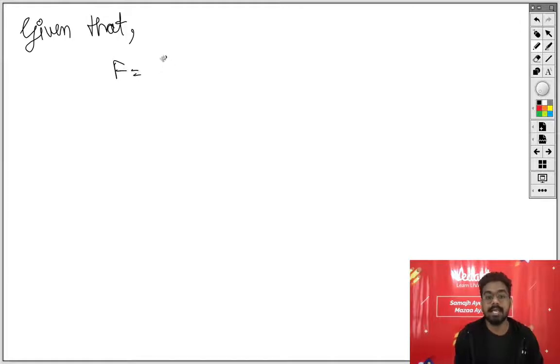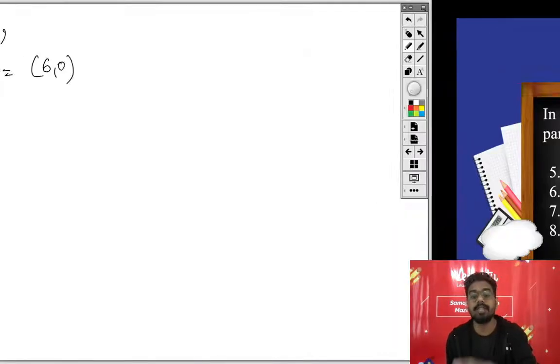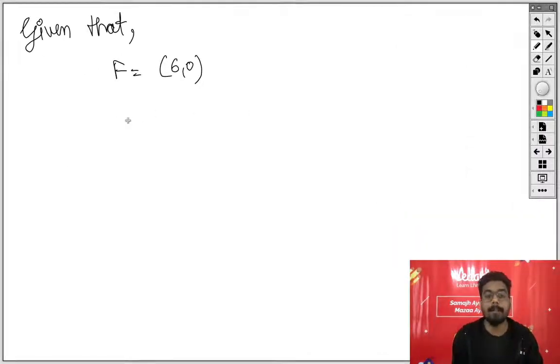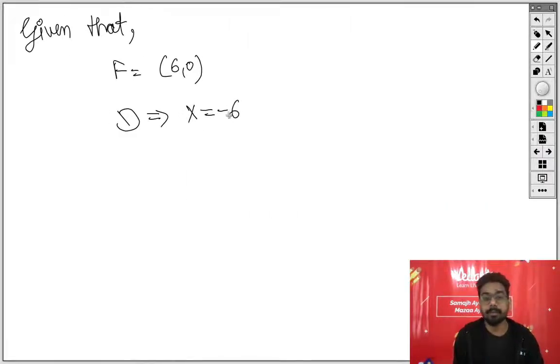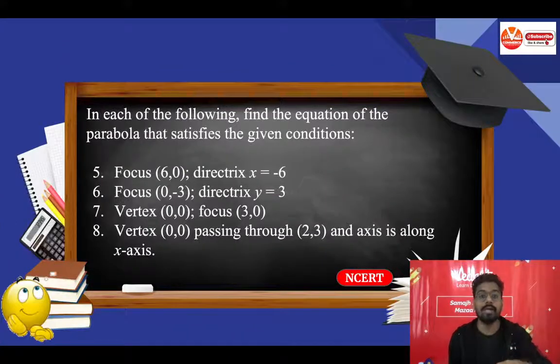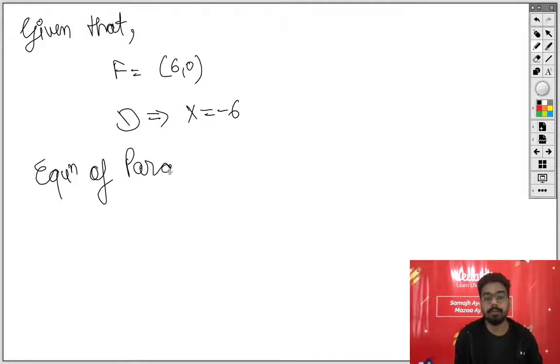It is given that focus is 6 comma 0. It is already given. What else is given? The equation of the directrix is x equals to minus 6. Okay, so you will mention what is given. You will write down, given that focus is 6 comma 0 and the equation of directrix, I am just writing the short form, it is given as x equals to minus 6. And now what we need to find out? To find out the equation of the parabola. This is what we need to find out.